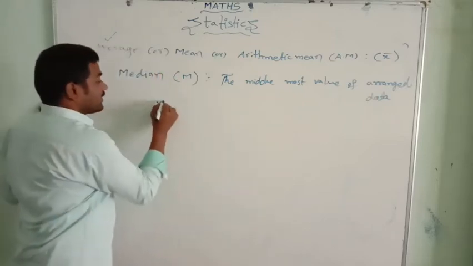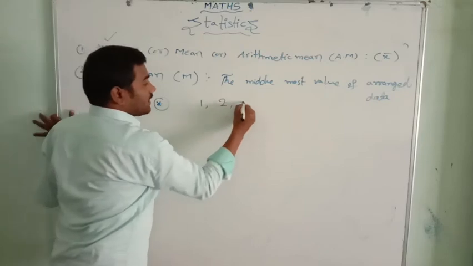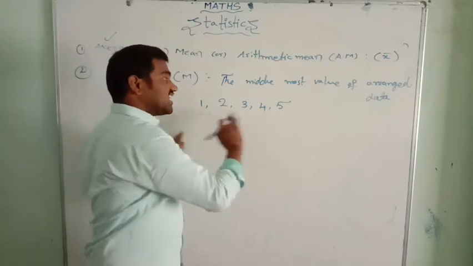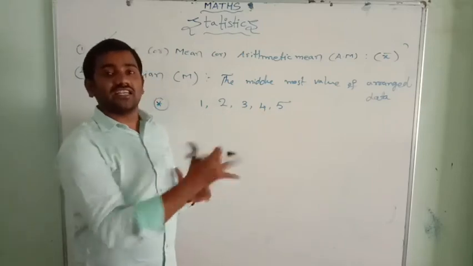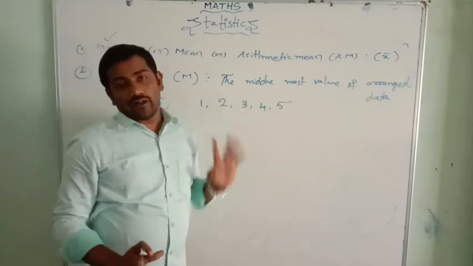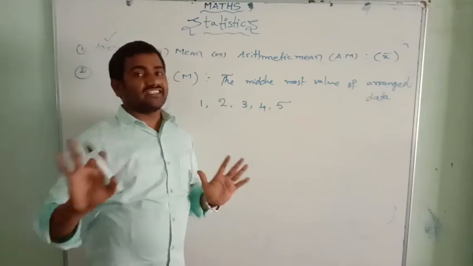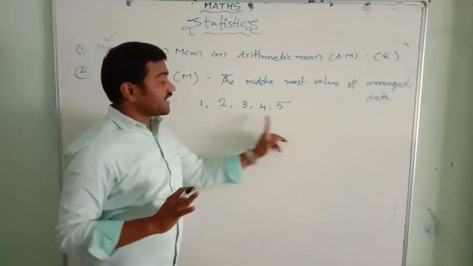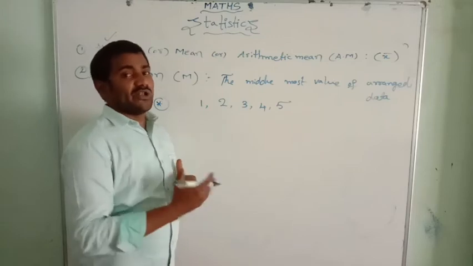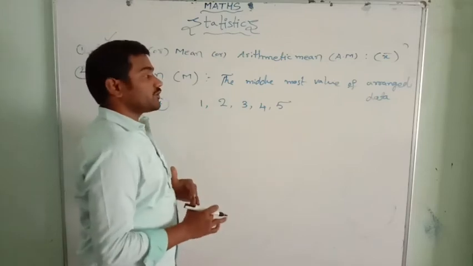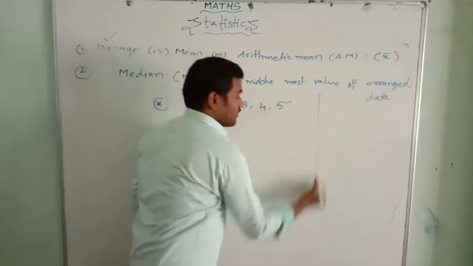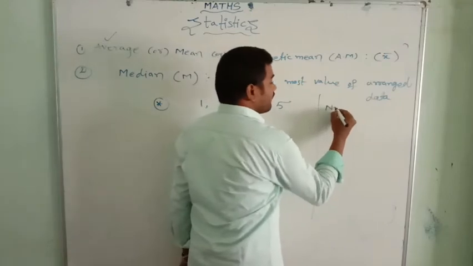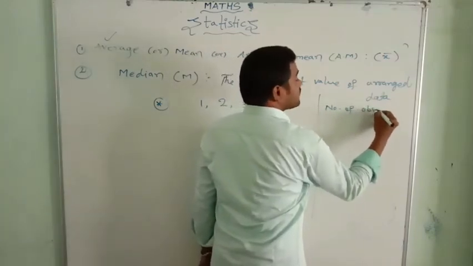For example, let me take 1, 2, 3, 4, 5. This data is already arranged in ascending order. The order may be ascending or descending, no matter, but the given data should be in order. What is the middle value here? That depends on two formulas, which depend on the number of observations.